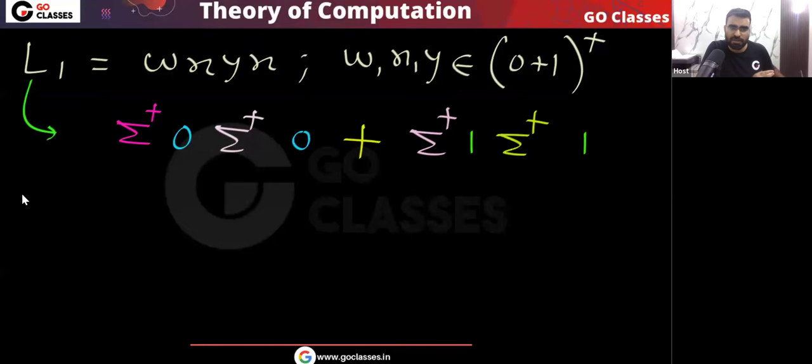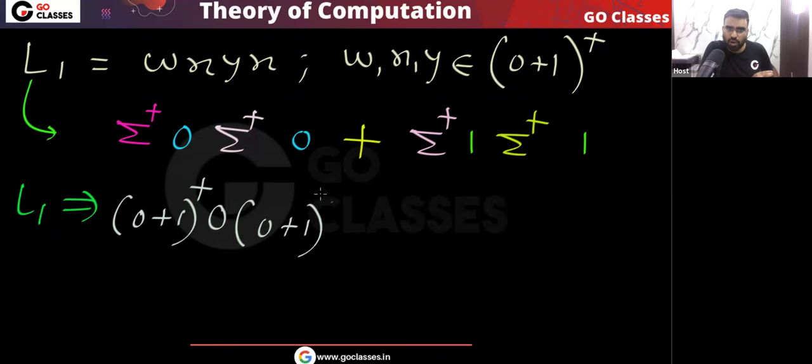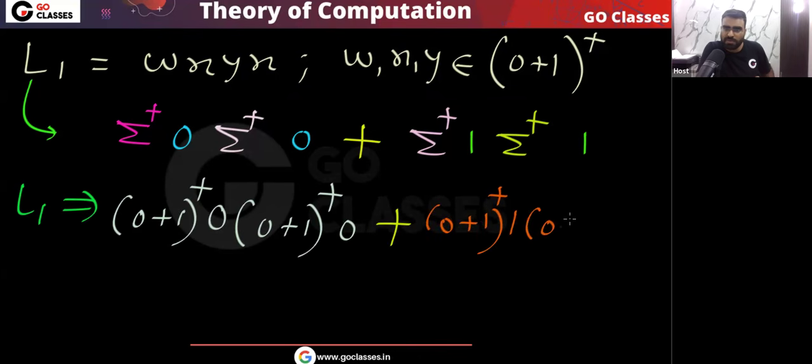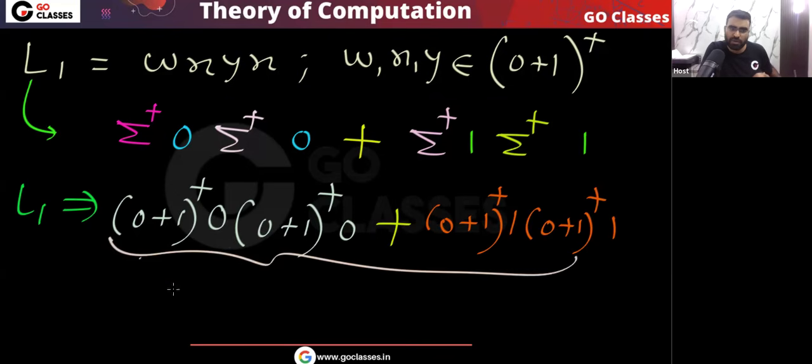Okay, so your final answer will be this: L1 I can represent using the regular expression that will be like this: (0 or 1)+ 0, then (0 or 1)+ 0, or (0 or 1)+ 1 (0 or 1)+ 1. Okay, this is the regular expression for L1.